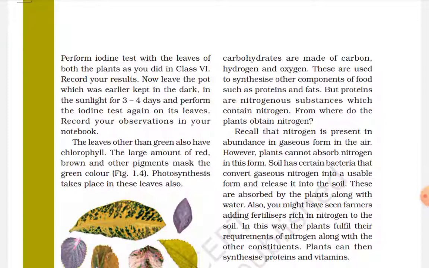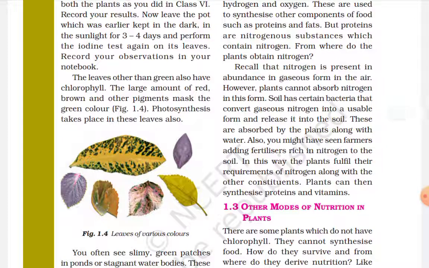These are absorbed by the plant along with the water. Also, you might have seen farmers adding fertilizers rich in nitrogen to the soil. In this way, plants fulfill their requirement of nitrogen along with other constituents. Plants can synthesize their food, proteins and vitamins.